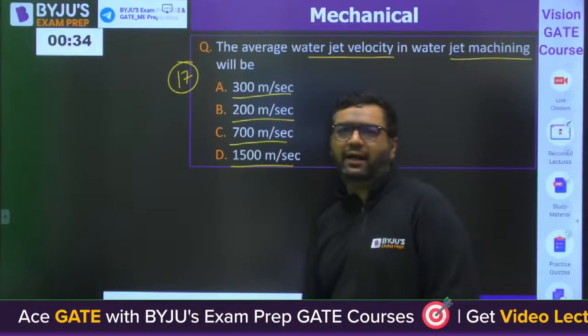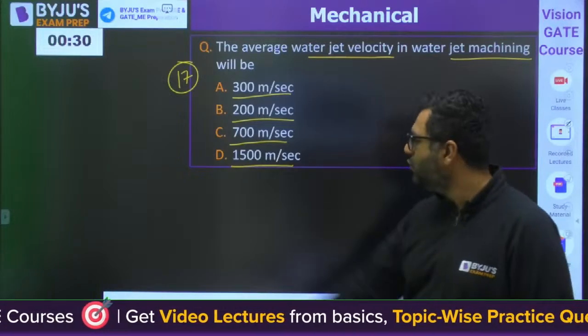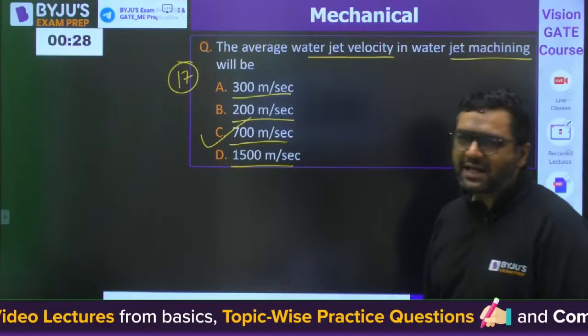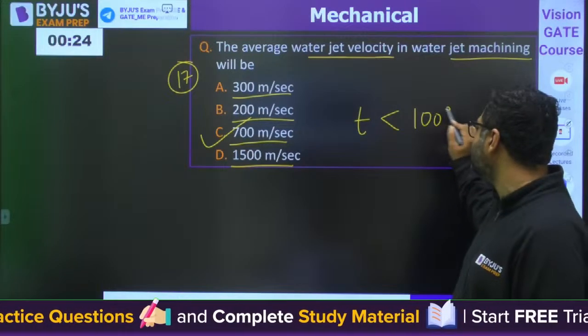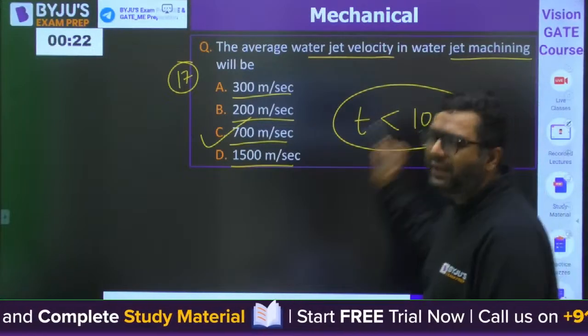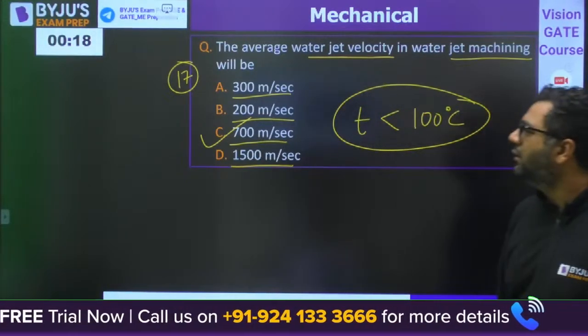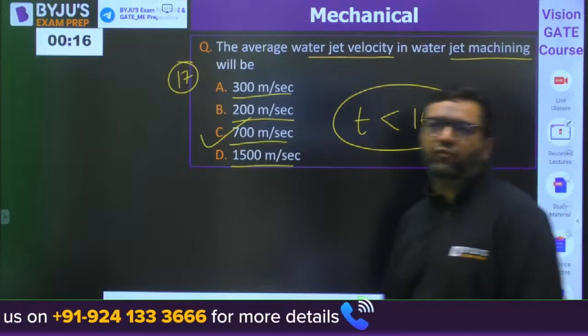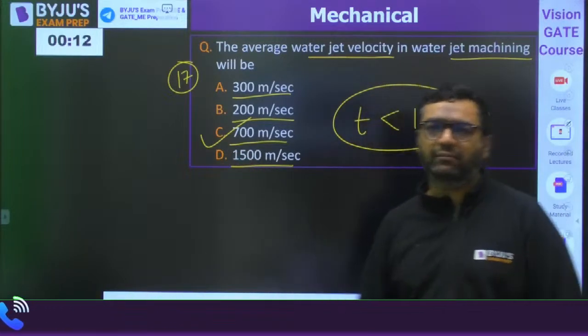What would be your idea? Okay, Mani is saying C. Yes, very good. C is correct. And if they ask about temperature, temperature is always restricted below 100 degrees Celsius because water is going to boil at this temperature. Very good. Answer is C for this. So everybody has answered before the time this time. Very good. So this type of question will be there to save your time.